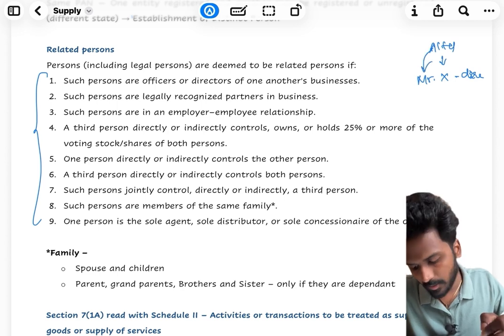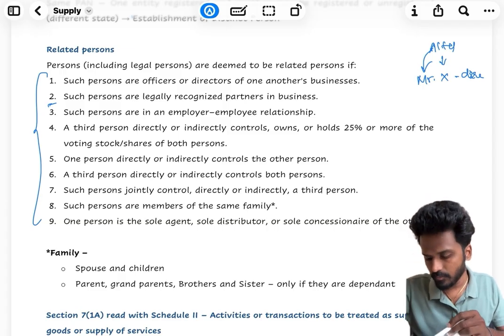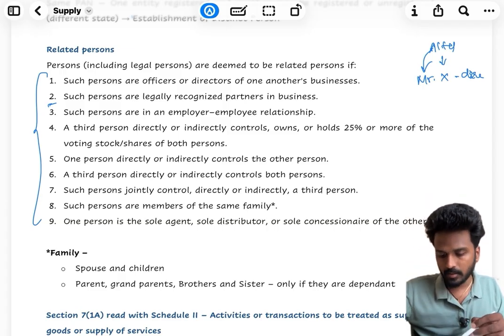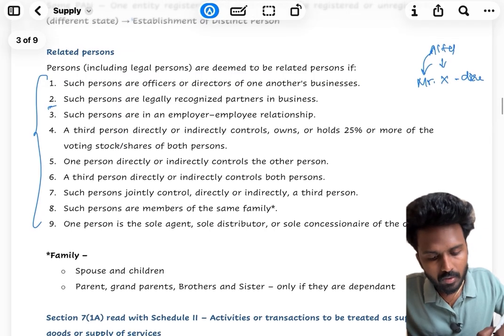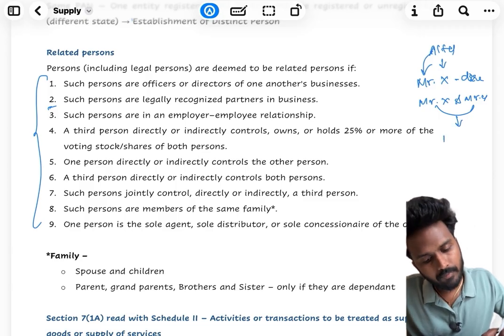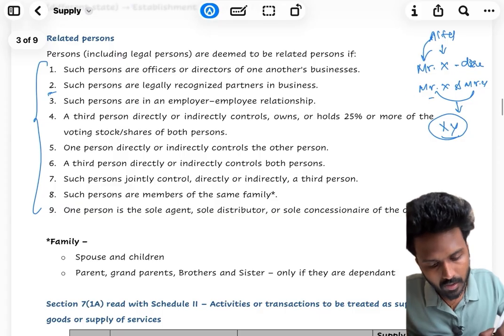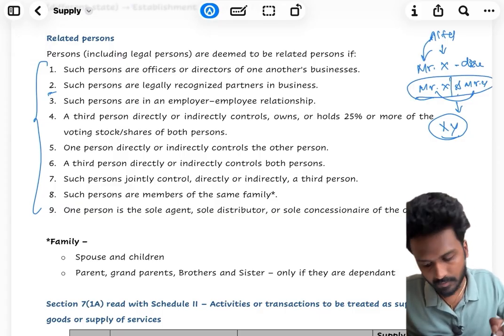So these two are related persons. Second point, such persons are legally recognized partners in business. So Mr. X and Mr. Y form a firm XY. So these two are related persons.